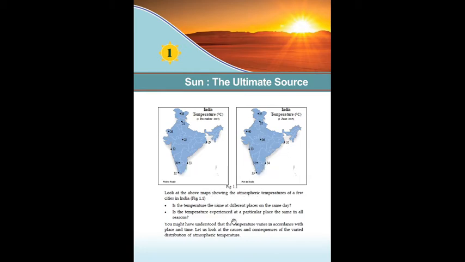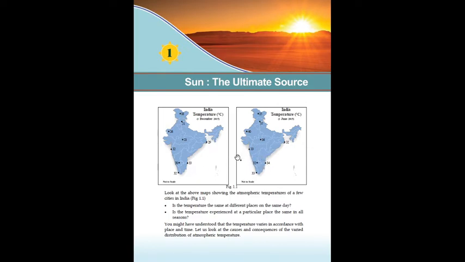You might have understood that the temperature varies in accordance with the place and time. Temperature varies in accordance with the place and time. What are the consequences and causes of the varied distribution of temperature?